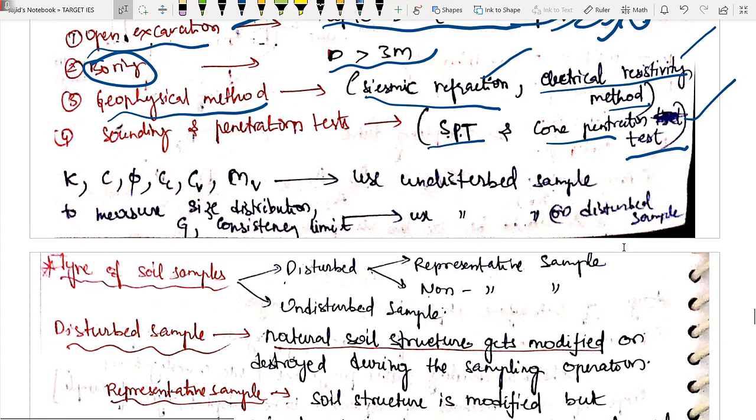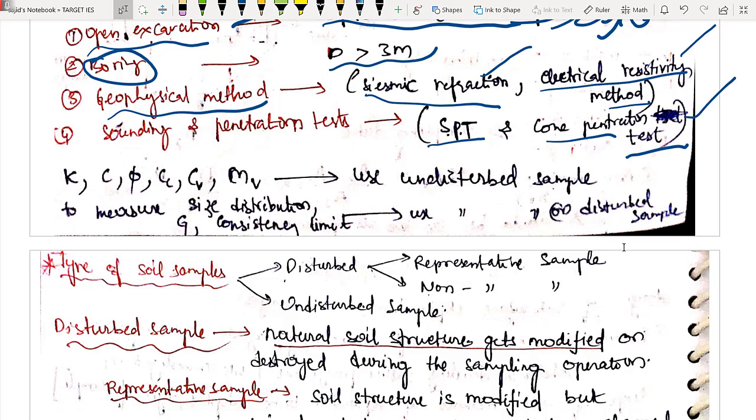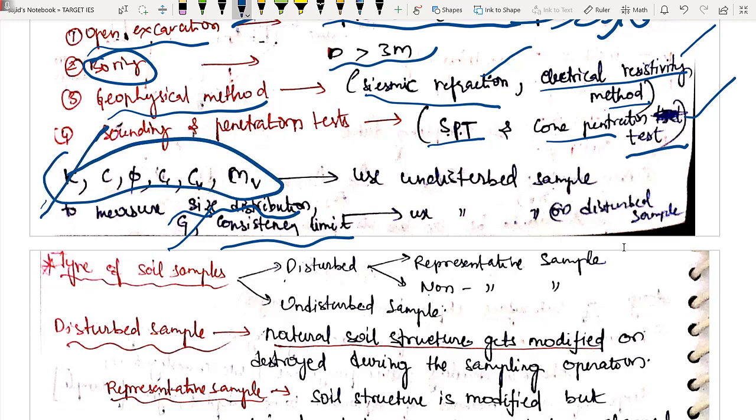What are the various properties you actually have to study regarding the soil? We have to study various things like soil size distribution, the specific gravity of soil, its consistency limit. That is general, but we also have to study the main characteristics like permeability, cohesion, friction angle, coefficient of compression, coefficient of consolidation and coefficient of volume change. You all have to study all of these.